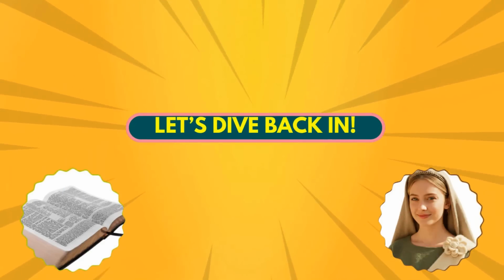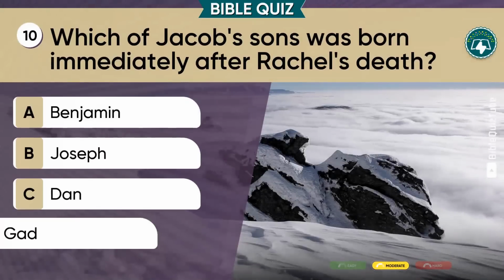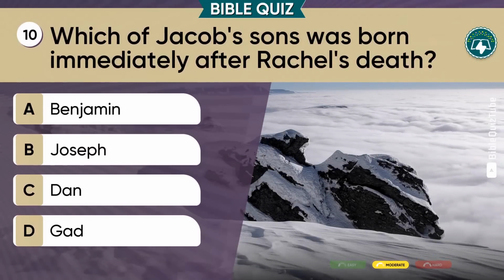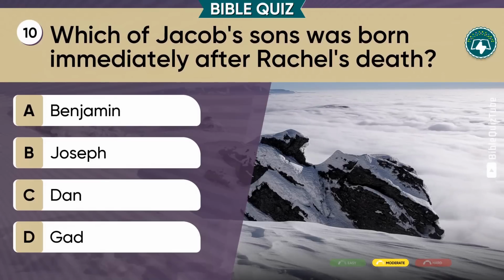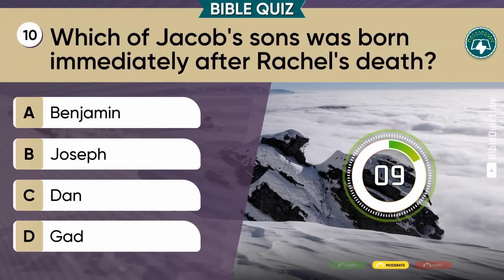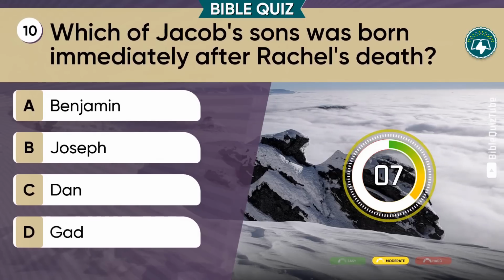Let's dive back in. Question 10. Which of Jacob's sons was born immediately after Rachel's death? The contenders are A. Benjamin, B. Joseph, C. Dan, D. Gad.